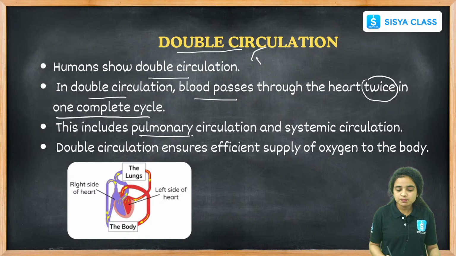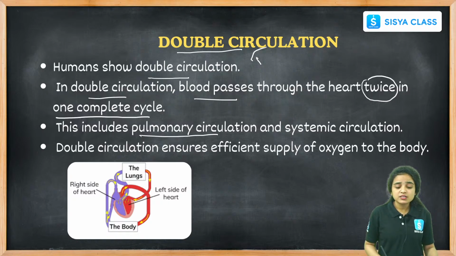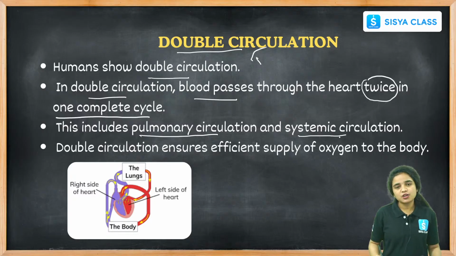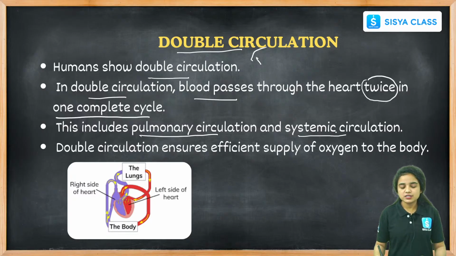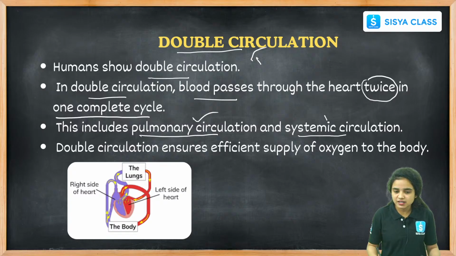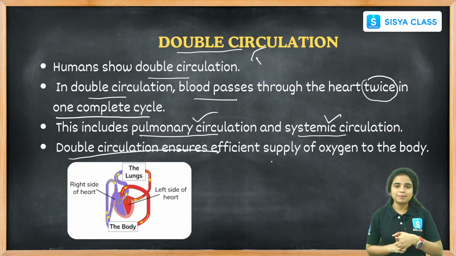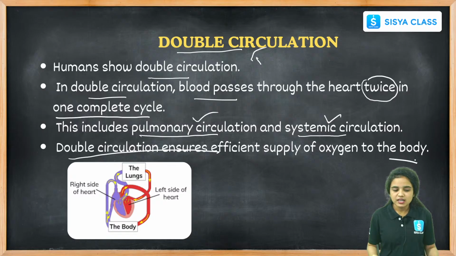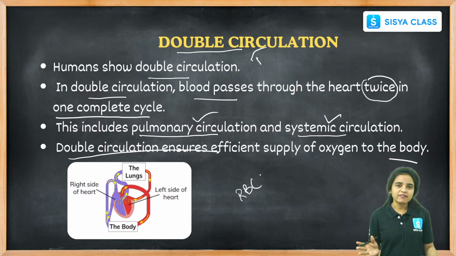And this includes pulmonary circulation and systemic circulation. Why do we call it pulmonary circulation? Because the lungs also participate in the purification of blood. Double circulation ensures the efficiency of the supply of oxygen to the body. The oxygen is supplied with the help of the blood. The blood cells present in our body, like RBC, carry the oxygen throughout our body.